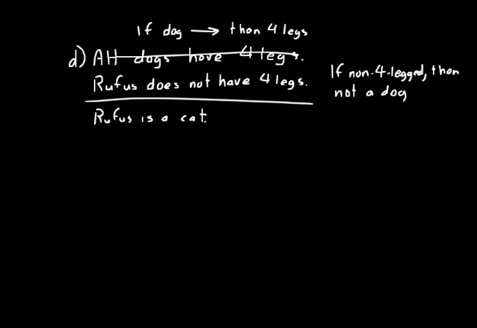We don't worry about just realistic things when we do these. That's one thing that can be confusing sometimes. You just worry about what you're concerned with there. Is that a valid argument or not? If it's not 4-legged, then it's not a dog. Well, Rufus is not 4-legged. He does not have 4 legs. Conclusion should be Rufus is not a dog. Not Rufus is a cat. That doesn't mean Rufus has to be a cat. It could be something else. So our syllogism then, the argument that it contains, is invalid. If we said that Rufus is not a dog, that would have made it valid.